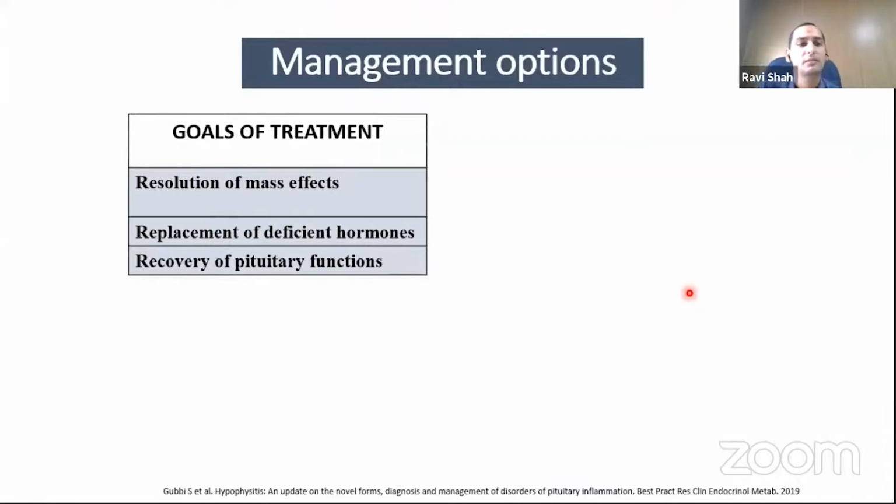So coming to the management options, the goals of treatment are threefold. First is the resolution of acute mass effects. The second important thing is the replacement of deficient hormones. And in the long run, the most important goal is the recovery of lost pituitary function.